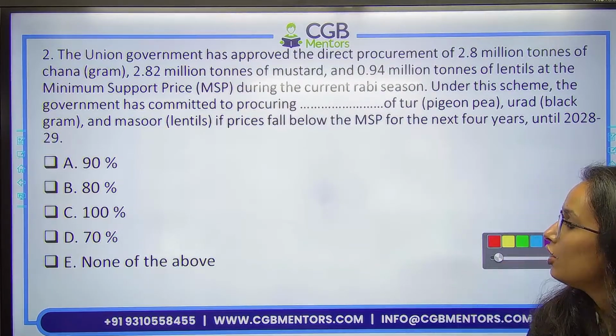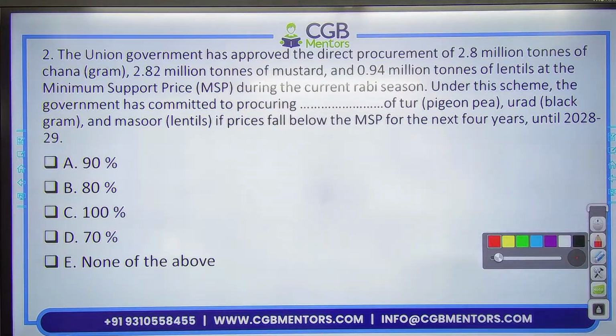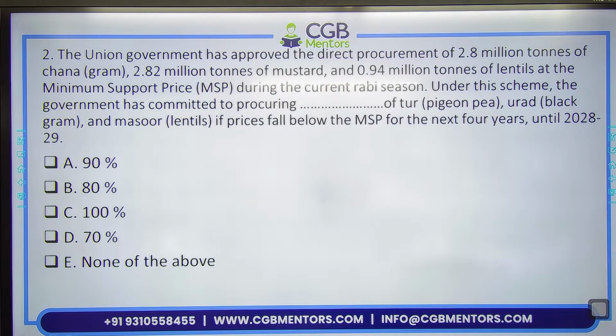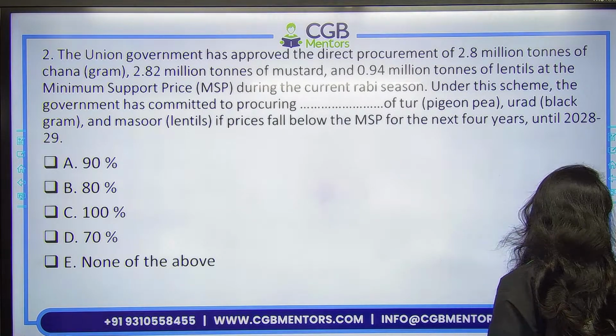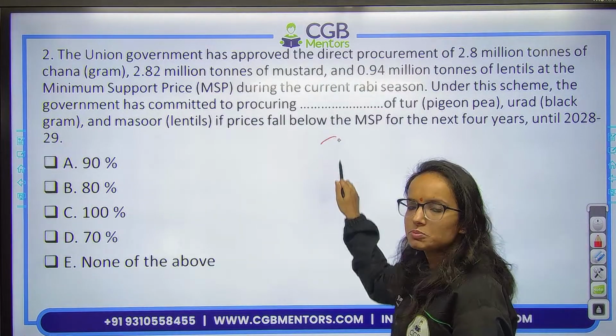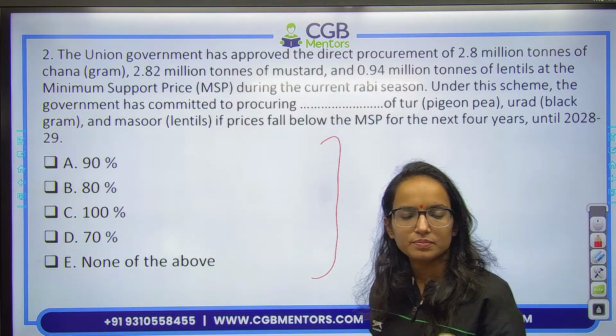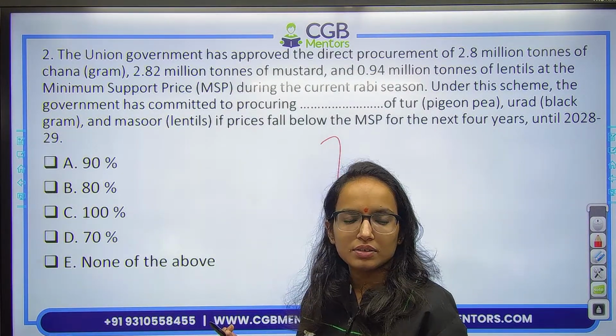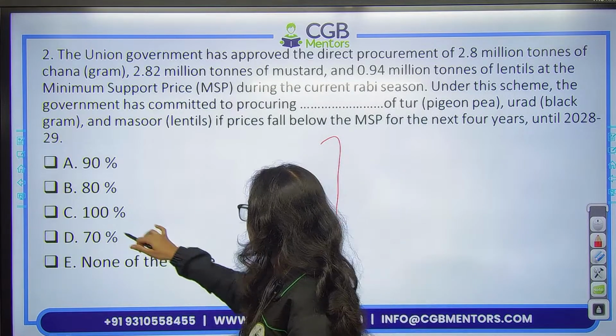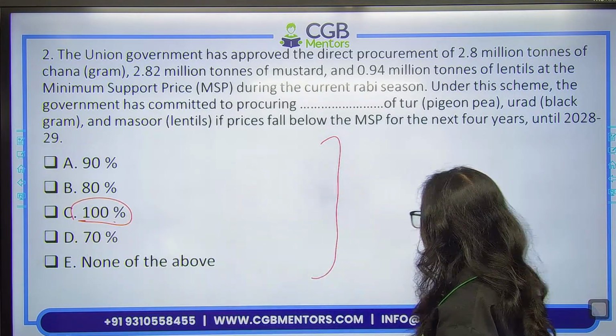Next question. Union government has approved the direct procurement of 2.8 million tons of chana, 2.82 million tons of mustard, etc. Under this scheme, government has also committed to procure how much percentage of pigeon pea, black gram and masoor if the prices fall below MSP for the next 4 years, that is up to 28-29. How much percentage? So that is 100%. Very good. 100% of procurement.